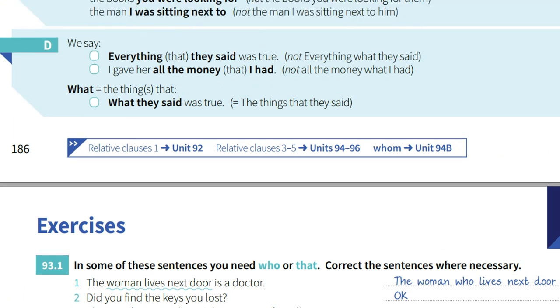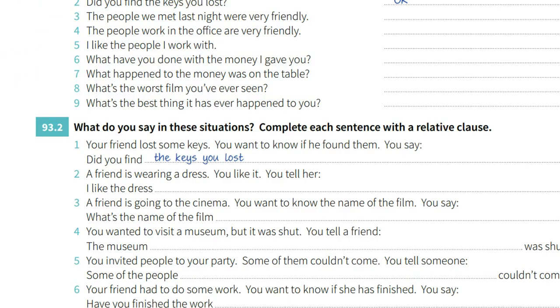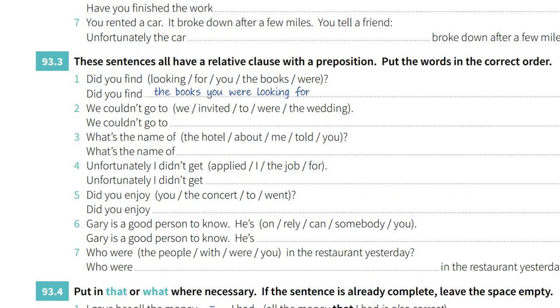Okay, last we have D. Let's look at D. Everything they said, or everything that they said, was true. Not everything what they said. I gave her all the money that I had, not all the money what I had. What they said was true. From the meaning we can understand it is okay. So you can answer question number 2. It's very important for you to complete each sentence, by understanding the full sentence and then continuing with your own words.